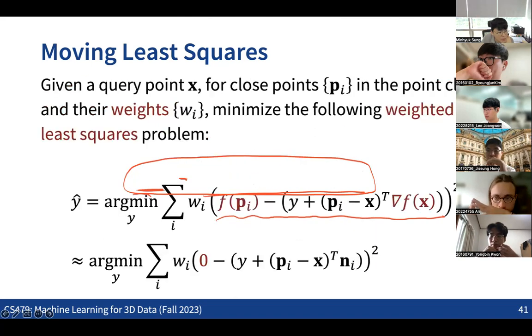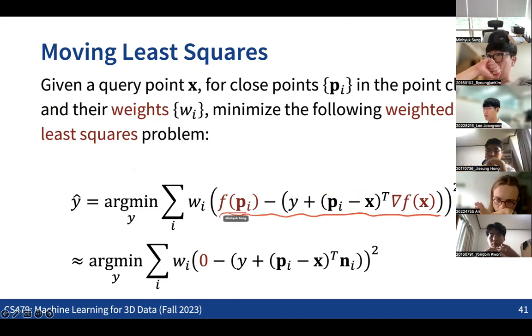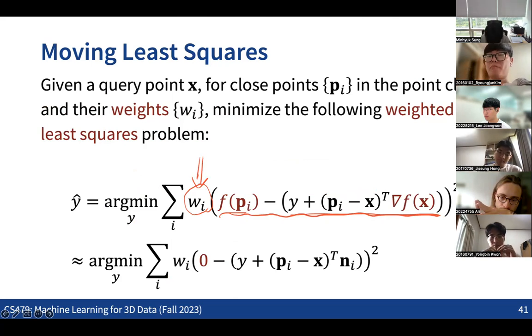So this is what we get here. We want to minimize these two differences while having some kind of weights for each of the points. So now we are considering not only a single point, but all the points that we have in the given point cloud, while minimizing these two differences, right?